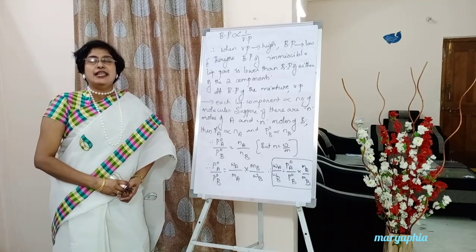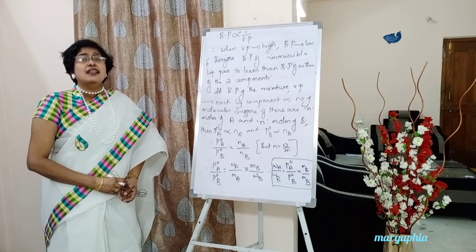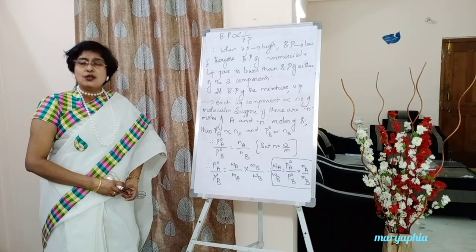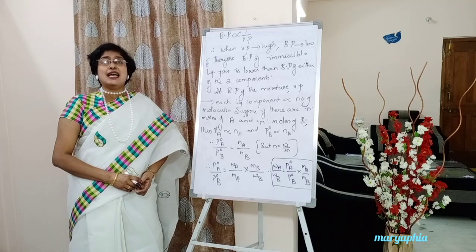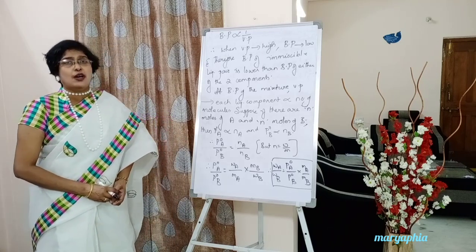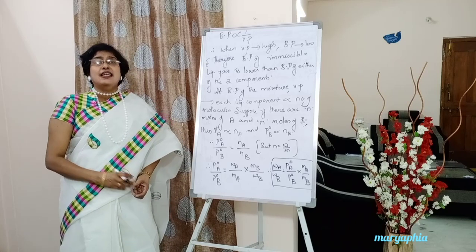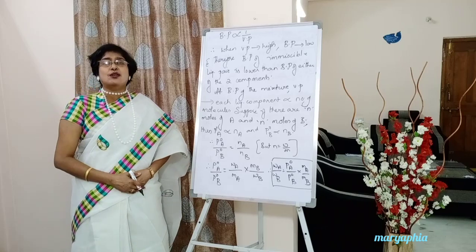Once again students, in an immiscible liquid pair, each liquid component exerts its own vapor pressure, and there is no mixing up of the two liquid components. That's why they are called immiscible liquids. A is exerting its own vapor pressure, B is exerting its own vapor pressure.